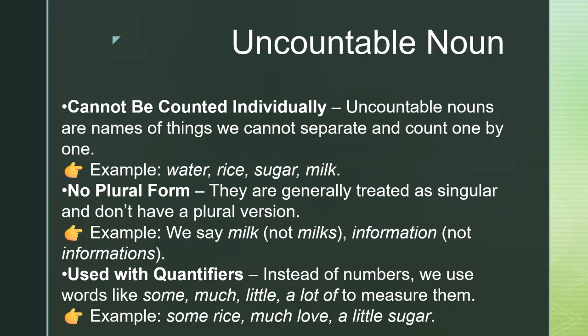We don't say milks or oils, it's only milk or oil. We simply use the word. We do not use any plural forms for the word. Since they can't be counted, uncountable nouns are used with quantifiers like some, much, little, or a lot of. For example, some rice, much love, a little sugar.